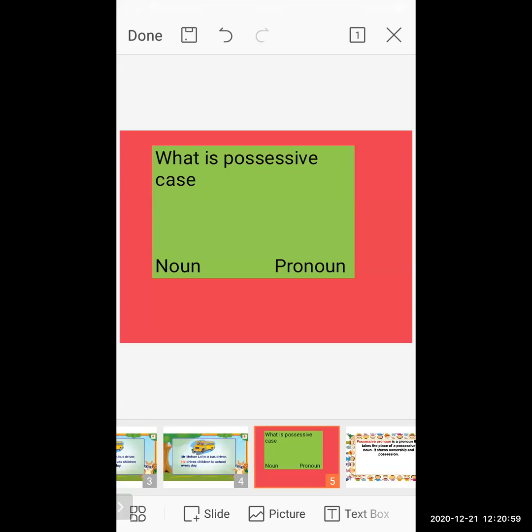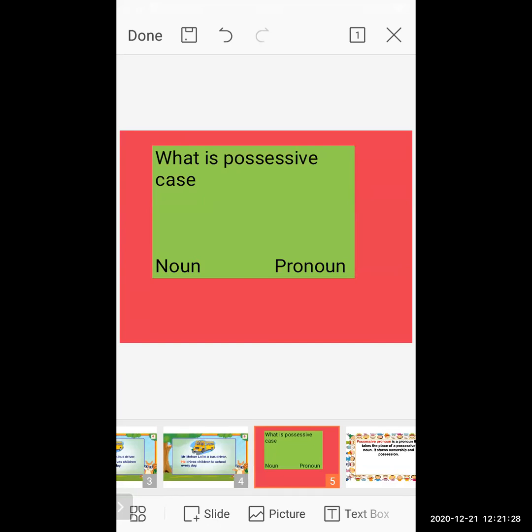Now if you want to make a sentence with a noun possessive, what you have to do is add apostrophe s while you write a name, because here we are making a noun possessive sentence.